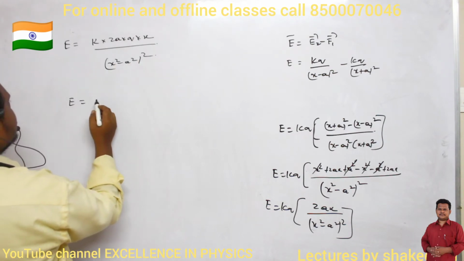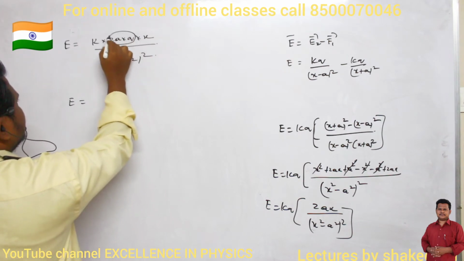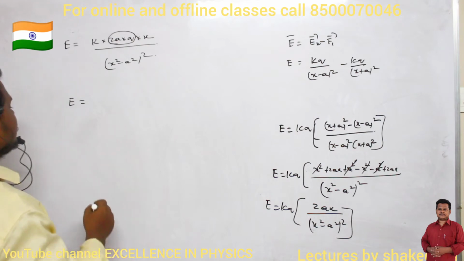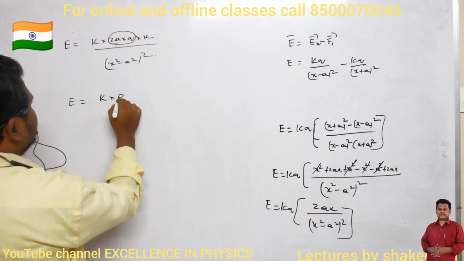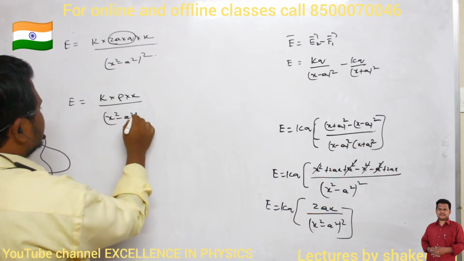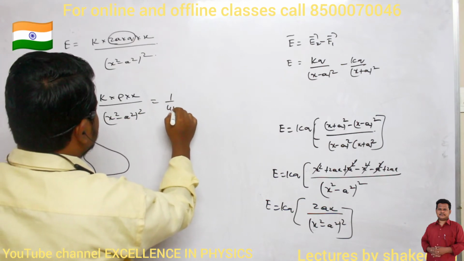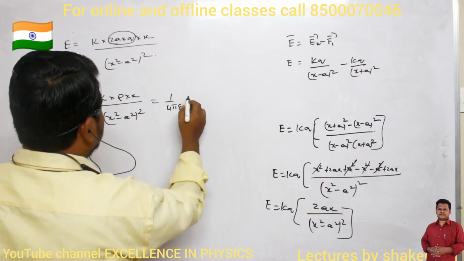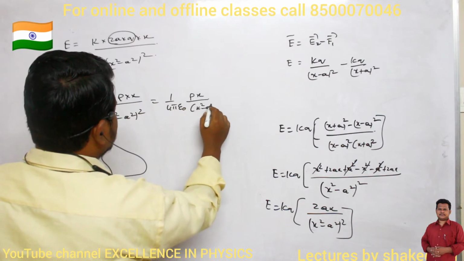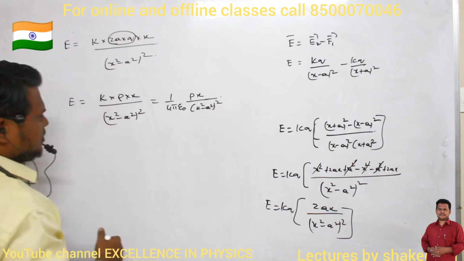So therefore E is equal to, 2a into q is what? Q into 2a is called the dipole moment. So what can I write? k into p into x divided by (x square minus a square) whole square. This can also be written as 1 by 4 pi epsilon naught, p into x divided by (x square minus a square) whole square. Clear?